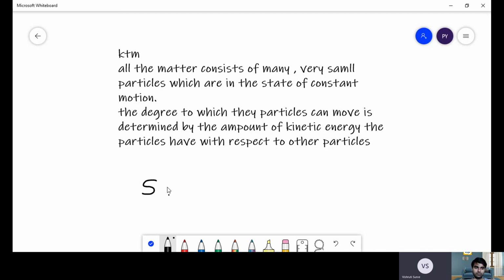It makes us understand that matter consists of particles which are continuously moving. And the rate at which these particles move can be determined by the amount of kinetic energy the particles have, and the second important point is with respect to other particles.